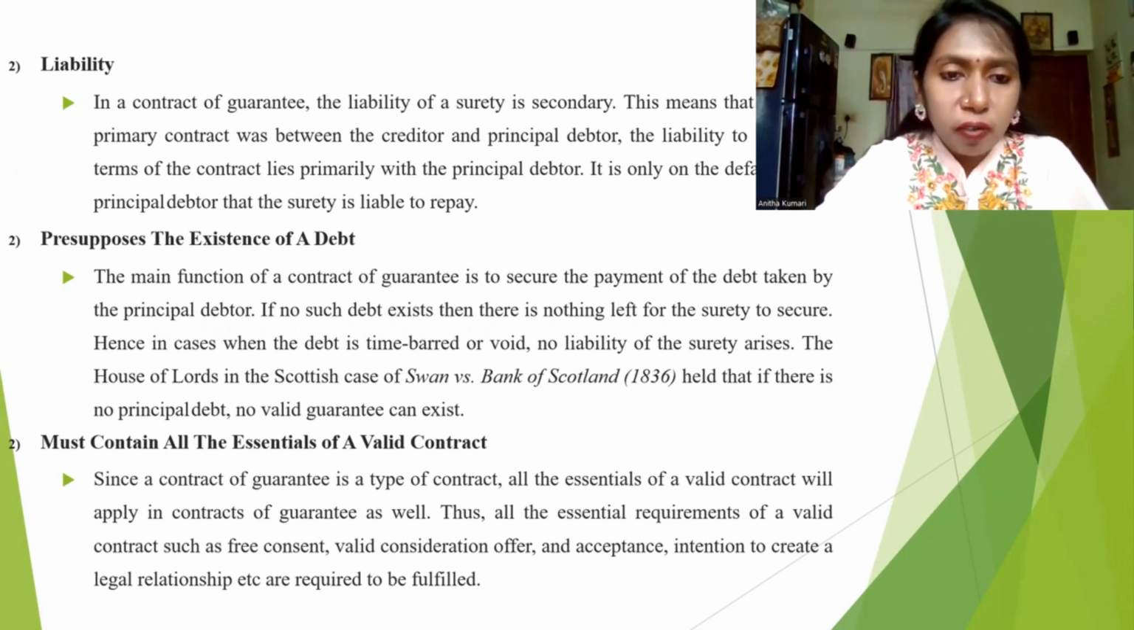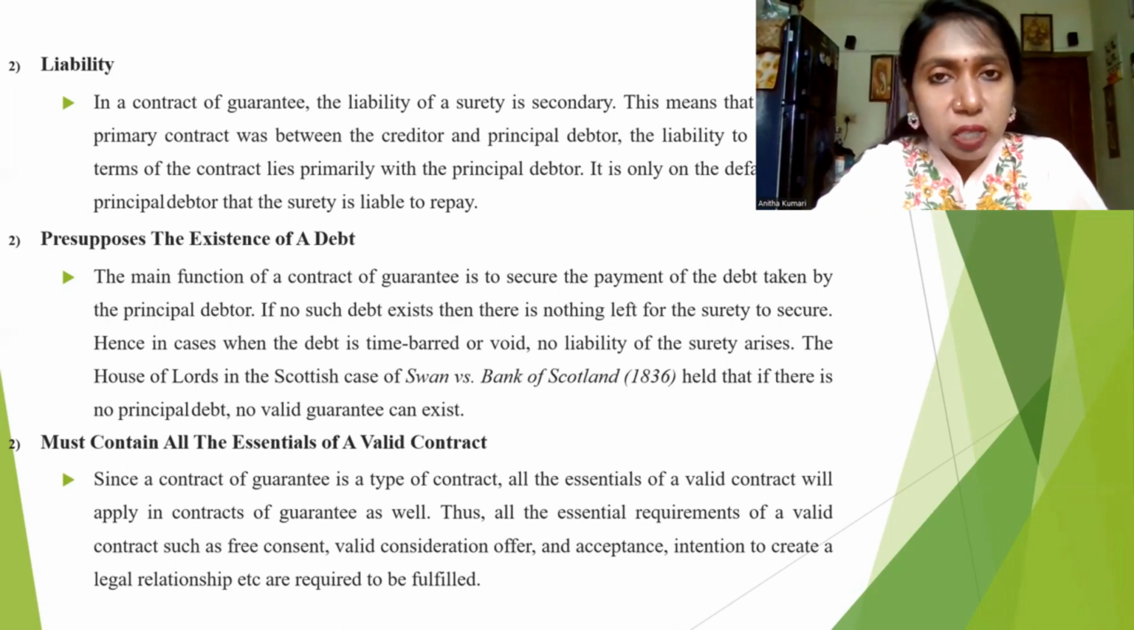It must contain all the essentials of a valid contract. So all kinds of contracts of guarantee must fulfill the conditions of the Contract Act 1872, under which we have studied certain essential elements of a valid contract. Whatever the contract may be, whether a contract of pledge, bailment, indemnity, and especially a contract of guarantee, we should follow all the rules and regulations prescribed under the Contract Act 1872.